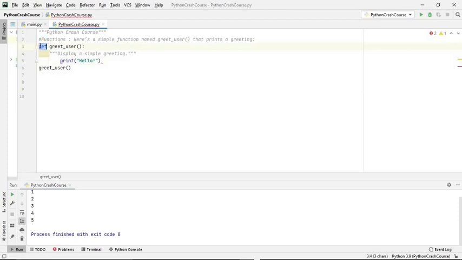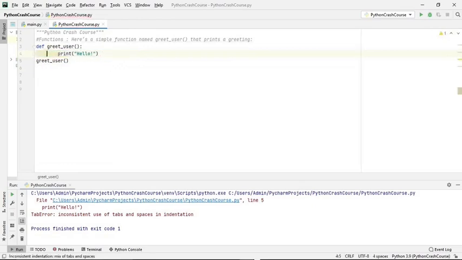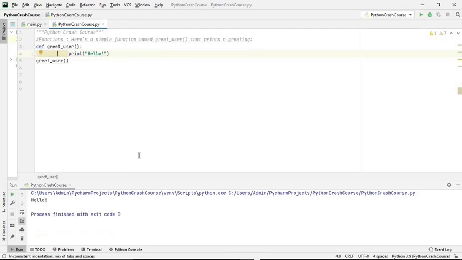You have to write this def keyword, and then whatever the name of the function, and don't forget to put the colon over here, and then print whatever you like. This is the calling part of the function. We are not passing anything, right? If you run it, then you see simply hello. Okay, some problem, I think an indentation problem. Let us remove this one, and now it will work, I suppose. Okay, let's see. Hello has been displayed.